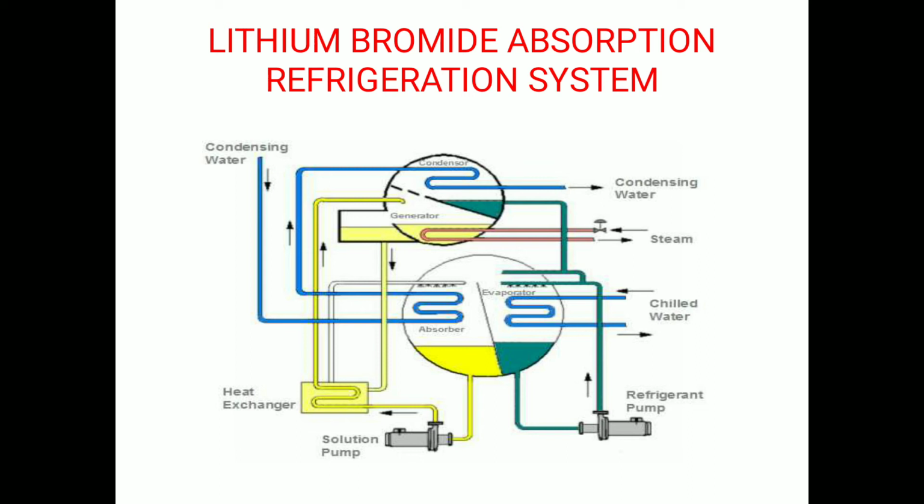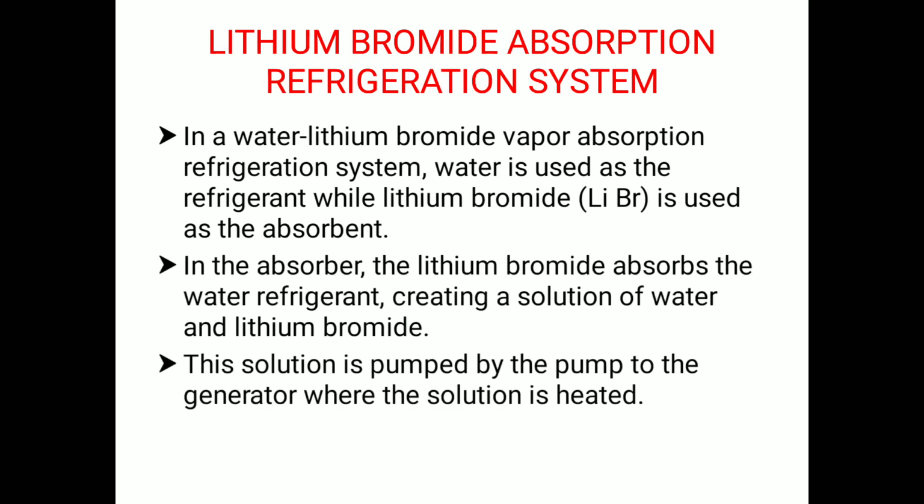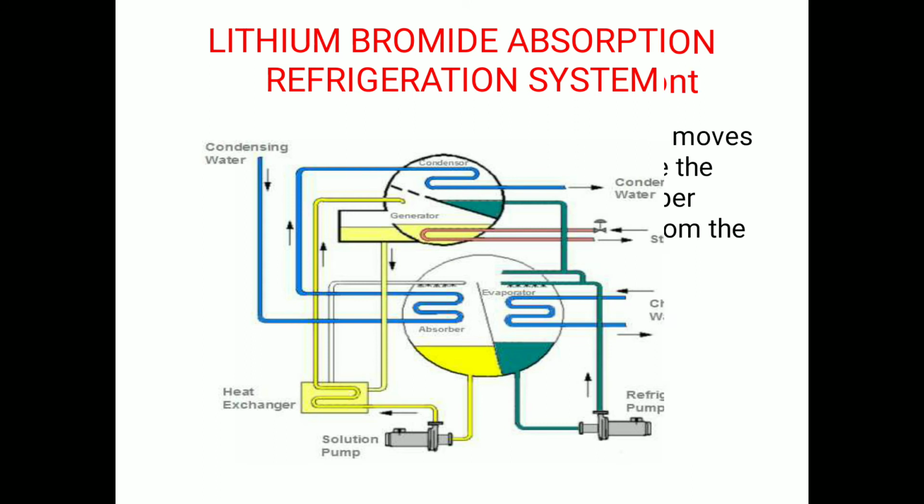The cooled water from the evaporator is pumped and sprayed in the evaporator in order to cool the water for air conditioning flowing through the chilled tubes. So this completes the cycle. So these are some important points regarding lithium bromide absorption refrigeration system.